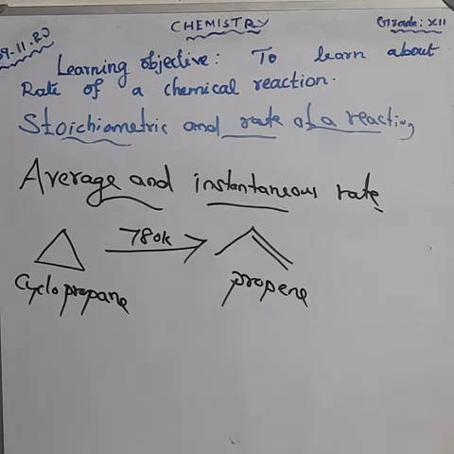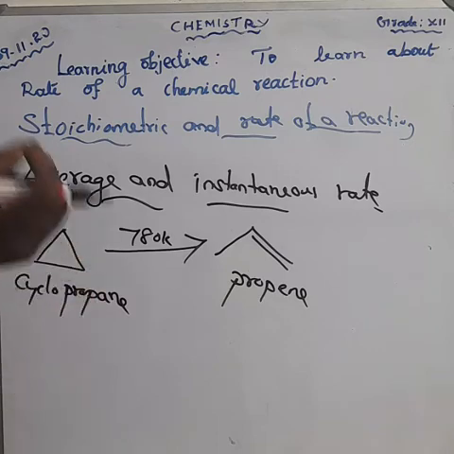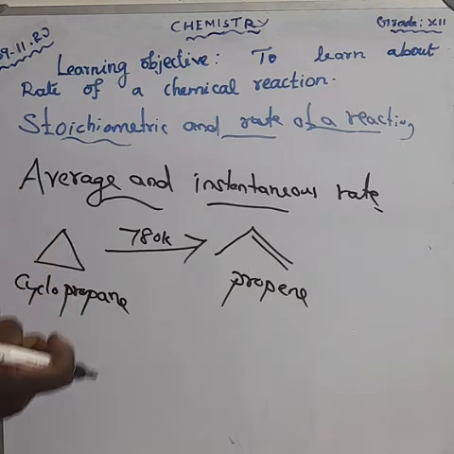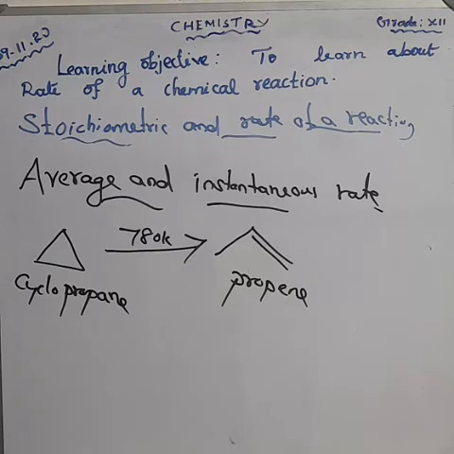Here, the kinetics of this reaction can be explained by measuring the concentration of cyclopropane at regular intervals of time.